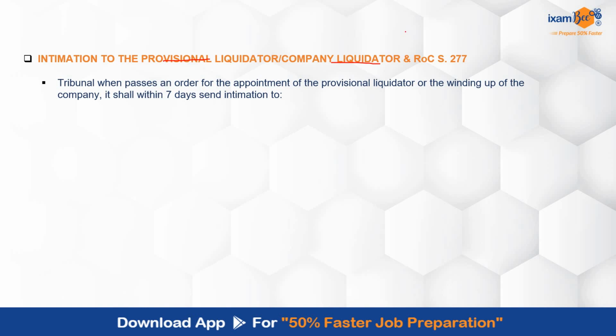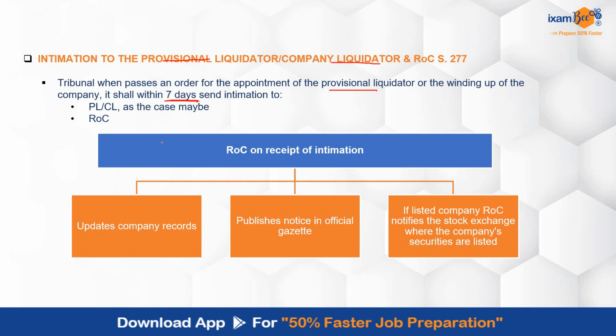Basically, once the tribunal passes an order with respect to the appointment of the provisional liquidator, or with respect to winding up of the company, then within 7 days it will send an intimation to the liquidator and the ROC. Once the ROC receives that intimation, it will update the company's records, publish a notice in the official gazette, and if the company is a listed one, the ROC will also notify the stock exchange where the company's securities are listed.